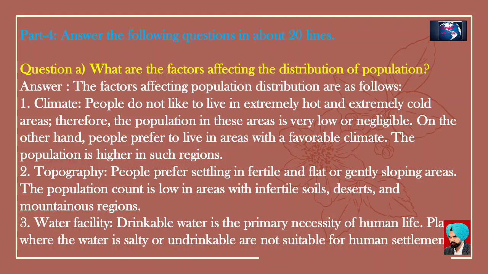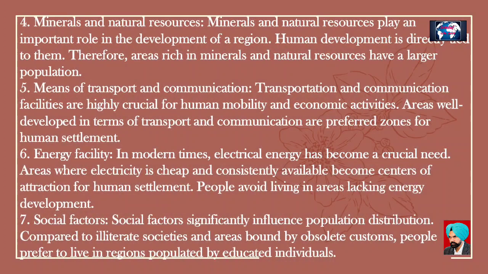3. Water facility. Drinkable water is the primary necessity of human life. Places where the water is salty or undrinkable are not suitable for human settlement. 4. Minerals and natural resources. Minerals and natural resources play an important role in the development of a region. Human development is directly tied to them. Therefore, areas rich in minerals and natural resources have a larger population.